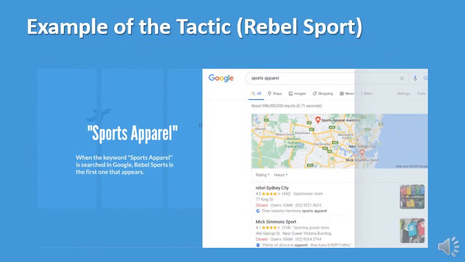The tactic has been used by Rebel Sport, which is one of the competitors of NOBULL Project. The organization used sports apparel as the keyword for Google. When the consumer types the relevant keyword, Rebel Sport is the one that appears at the top of the screen.